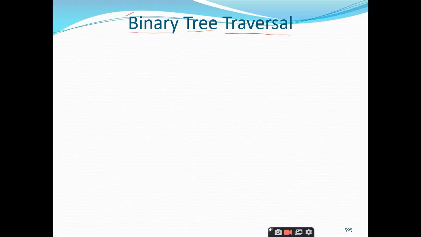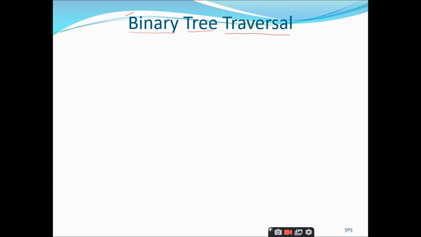So right now we are clear about what traversal is: visiting each and every node in a specific order is called traversal, and we know why we are doing this traversal. It is a very important operation in the binary tree, where you apply this technique when you want to print the information present in all the nodes of the binary tree, and similarly when you want to count the number of nodes in the binary tree, you will be doing these traversal techniques, right?